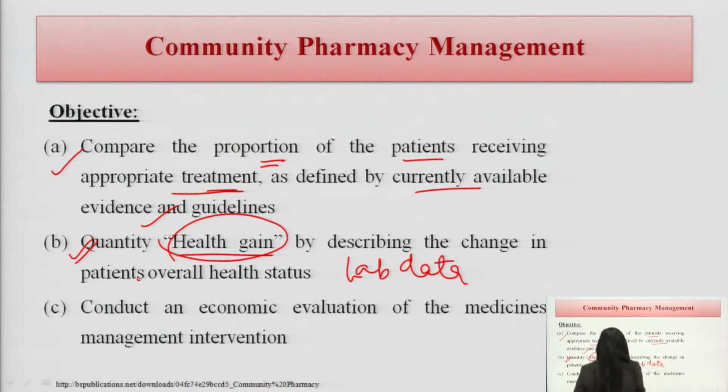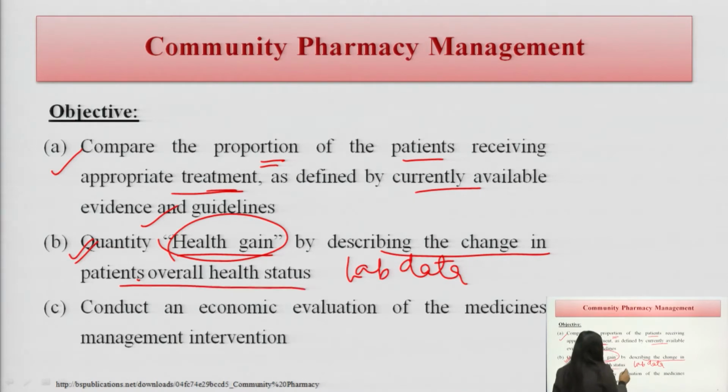So, quality health gain by describing the change in the patient's overall health status. A patient can suffer from any disease, but if the patient is taking treatment for it, of course it will be represented in the laboratory data. On that basis, we can see whether the treatment is really effective or not. So, that is point number 2.